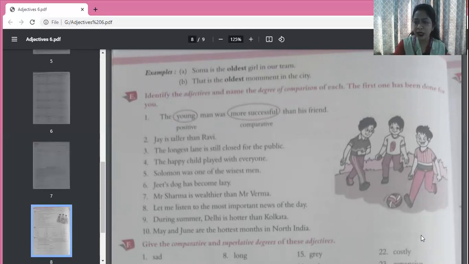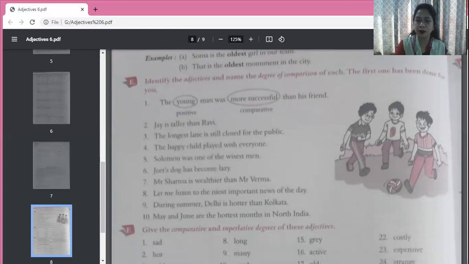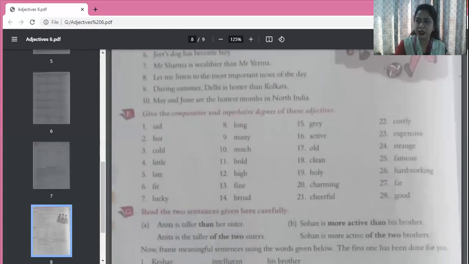Okay. Now, children, I have homework for you. Yes, this is your homework. Give the comparative and superlative degrees of these adjectives. Sad, hot, cold, little, late, fit, lucky, long, many, much, bold, high, fine, broad, grey, active, old, clean, holy, charming, cheerful, costly, expensive, strange, famous, hardworking, far, and good. So you have to find out the comparative and the superlative degrees of these adjectives.